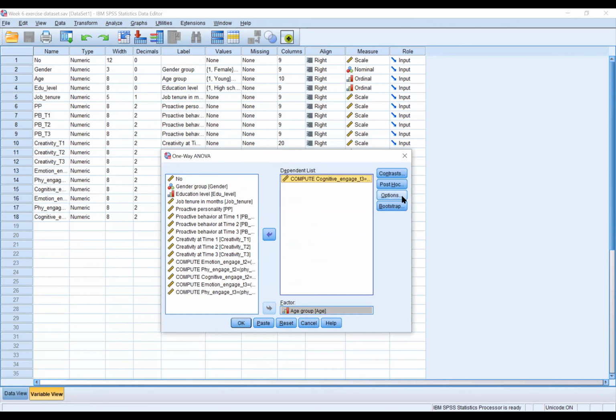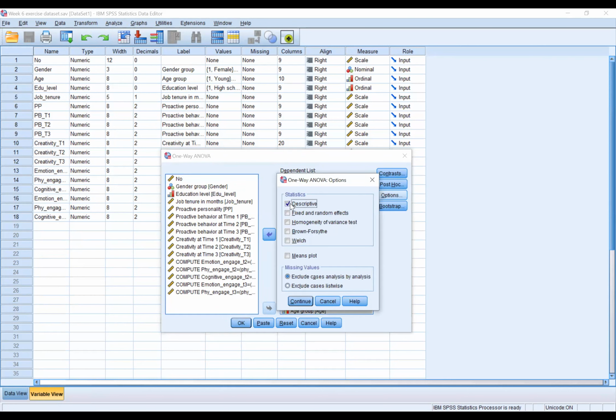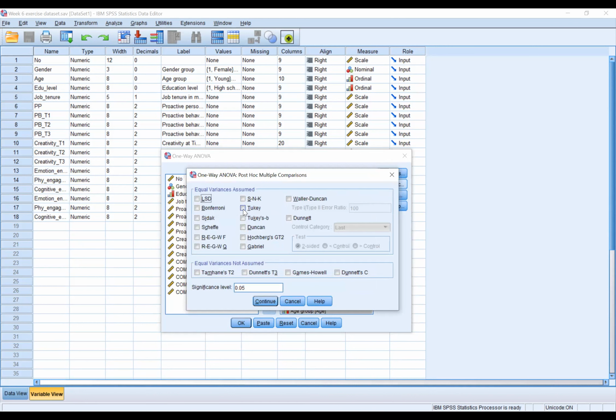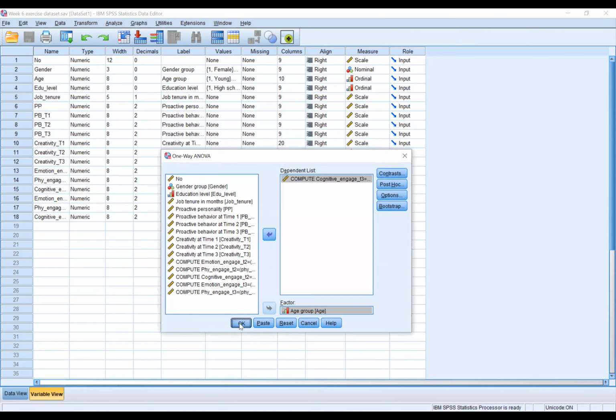On the right-hand side options, we choose Descriptive, Homogeneity of variance test, Brown-Forsythe, and Welch. Click Continue. For the post-hoc analysis, we click on Tukey, Continue, and OK.